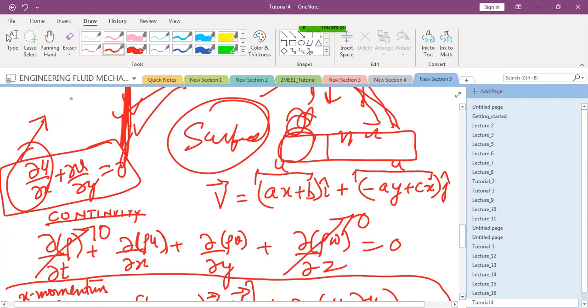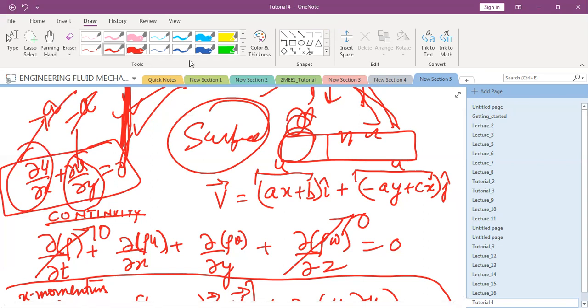What will be ∂u/∂x equal to? A. Minus A. What will be ∂v/∂y equal to? Minus a. So the sum will be 0. So please remember, this is a very important point.